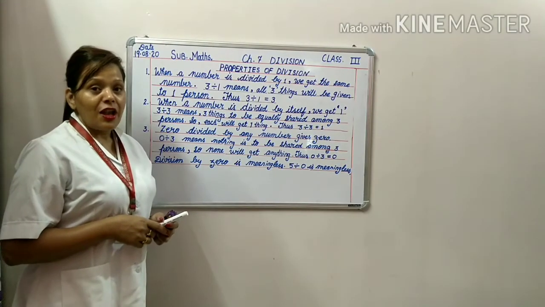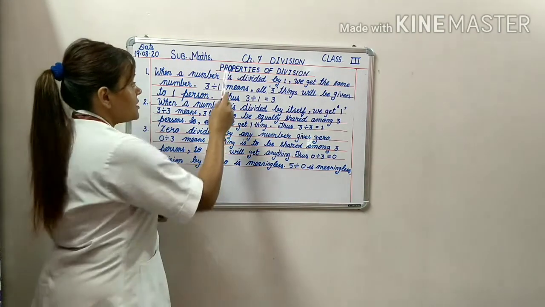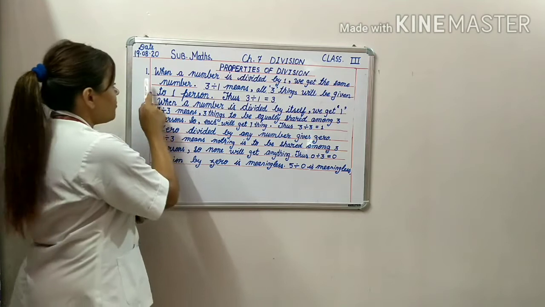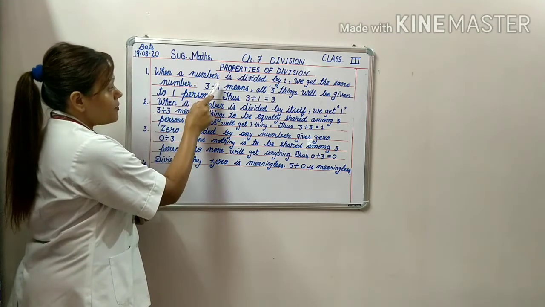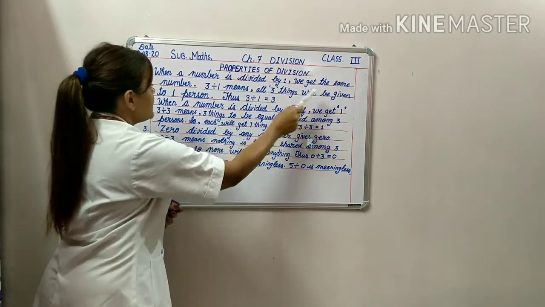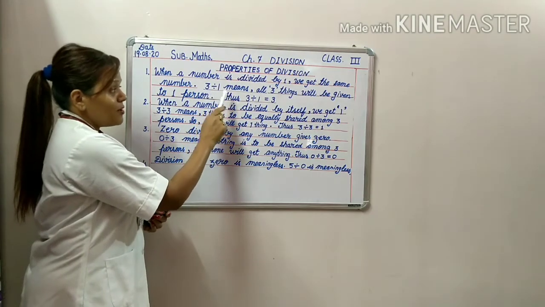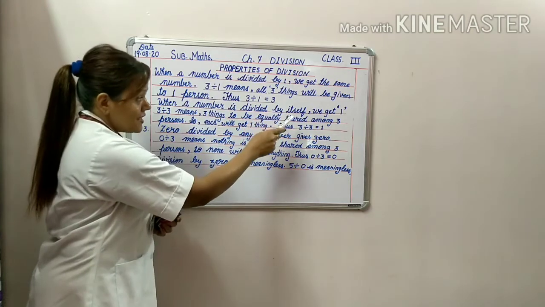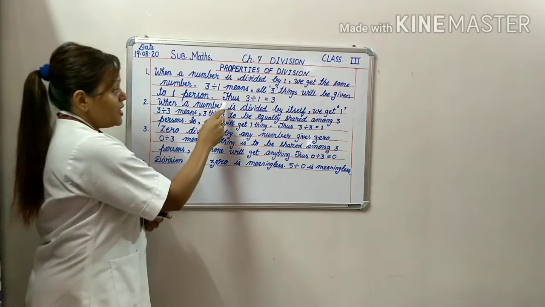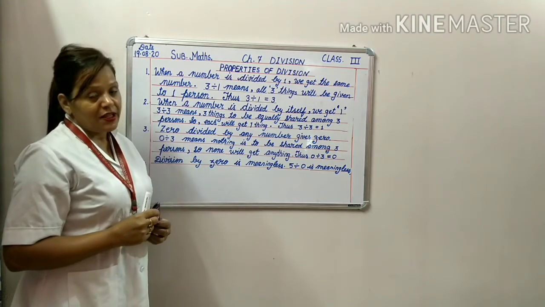Children, now we will study about properties of division. Number 1. When a number is divided by 1, we get the same number. 3 divided by 1 means all 3 things will be given to one person. 3 divided by 1 is equal to 3.